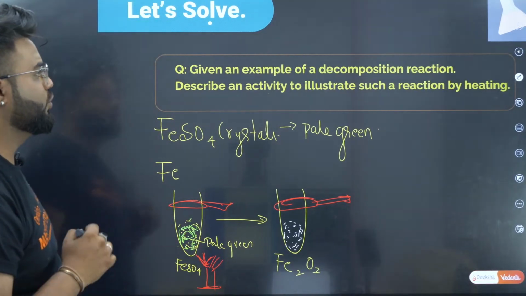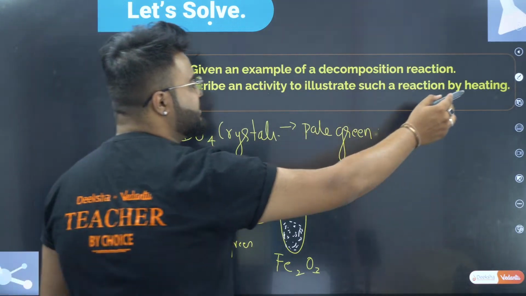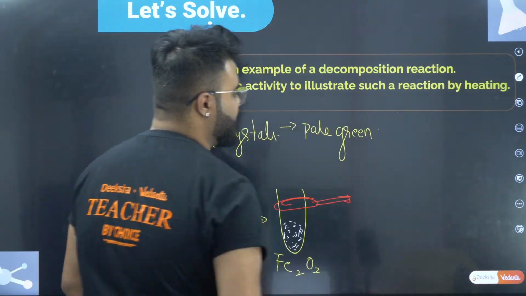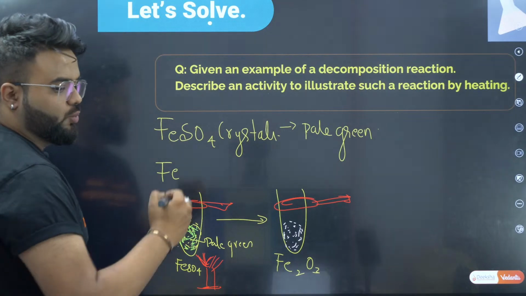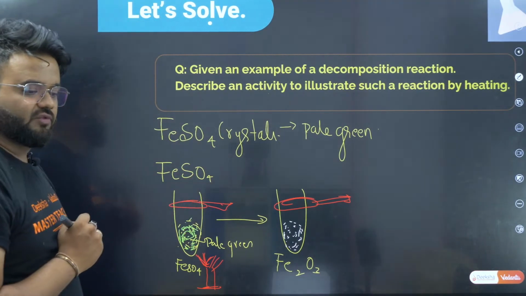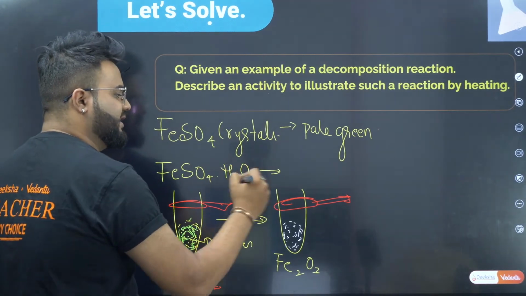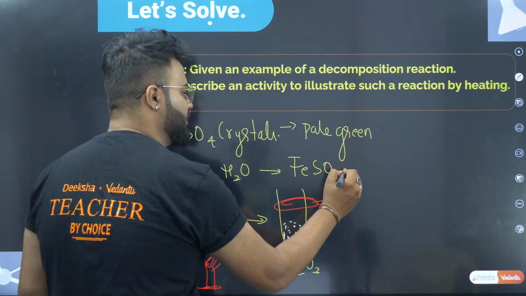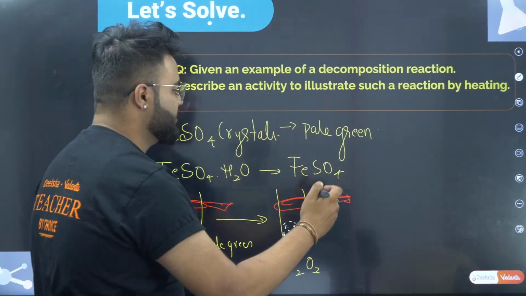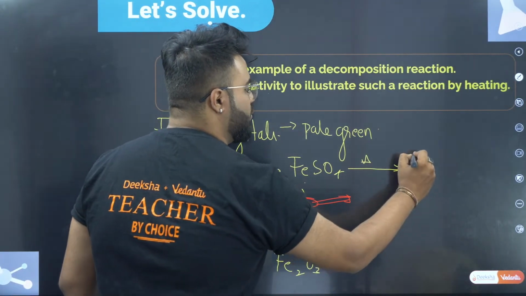Now we have to write an example of a decomposition reaction for this. Now let us write a formula for this. What happens with this? The FeSO4 crystal is hydrated, so when it is heated, it gives FeSO4 because it removes the water of hydration. So this is your FeSO4. When FeSO4 is heated, what does it give?